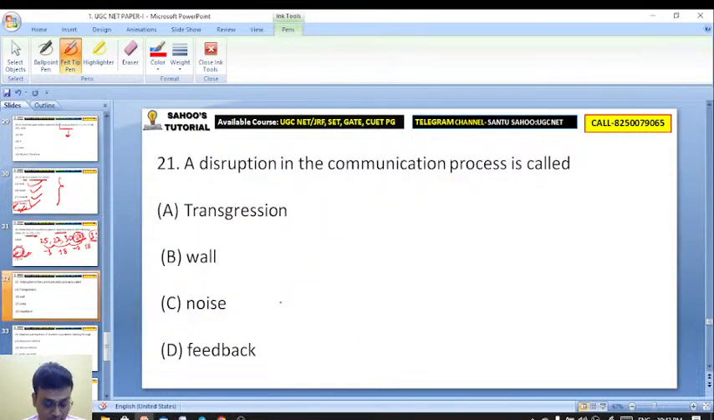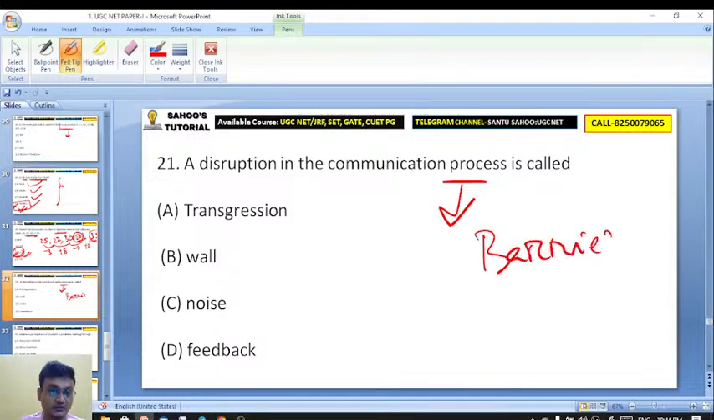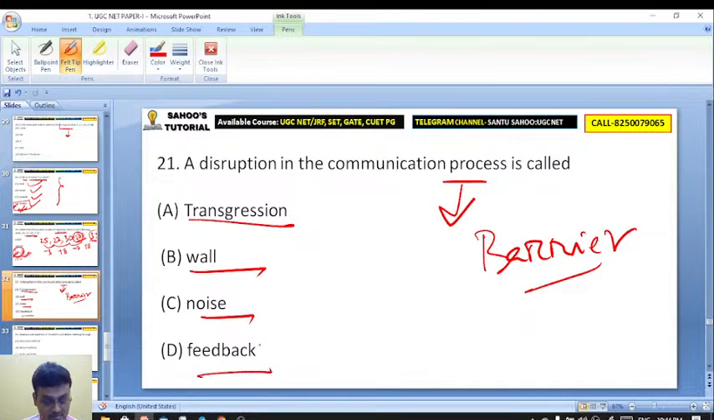Very good. Montreal Protocol was actually to protect the ozone layer, and Kyoto Protocol was actually to reduce the emission of greenhouse gases. Okay. A disruption in the communication process is also known as a barrier. What barrier? Transgression, wall, noise, feedback. A disruption in the communication process is called what?